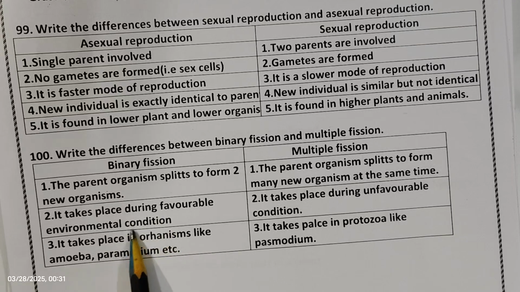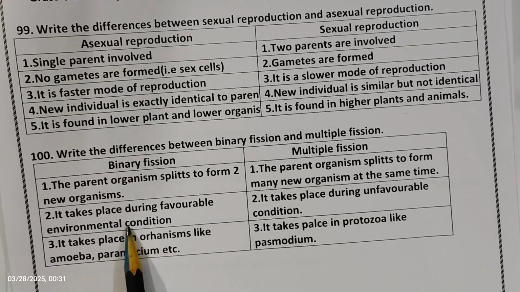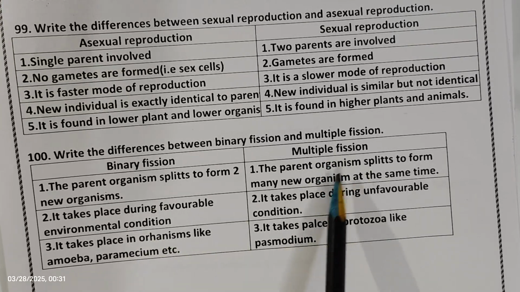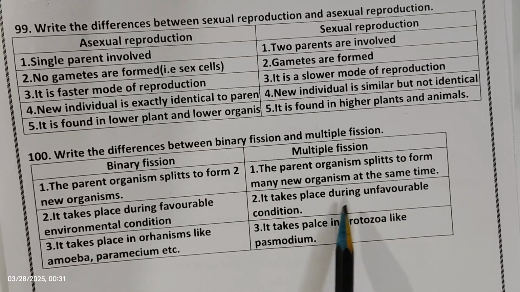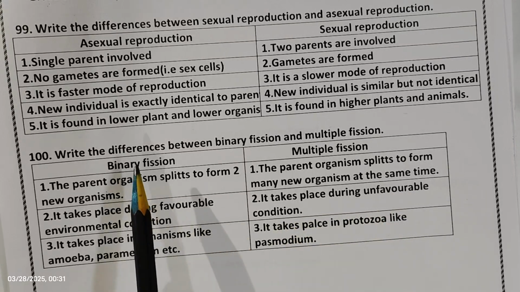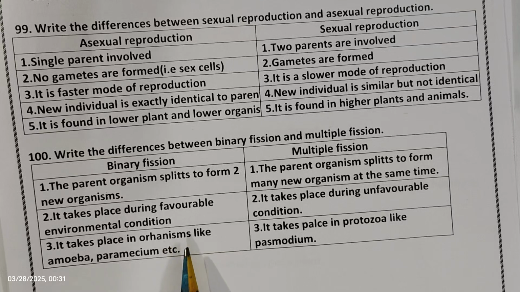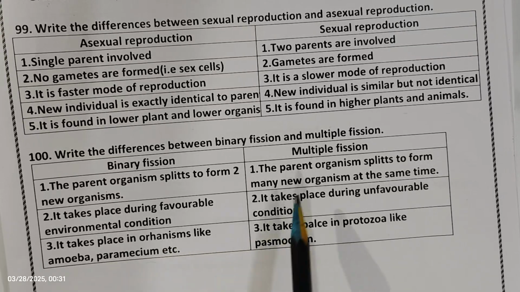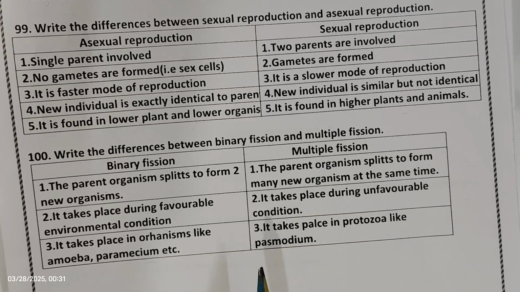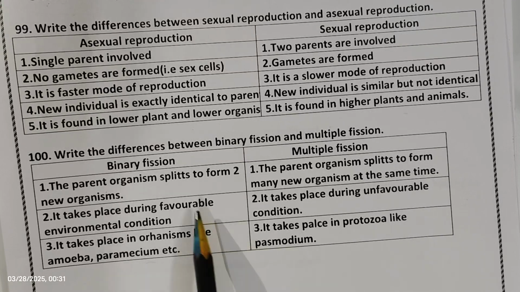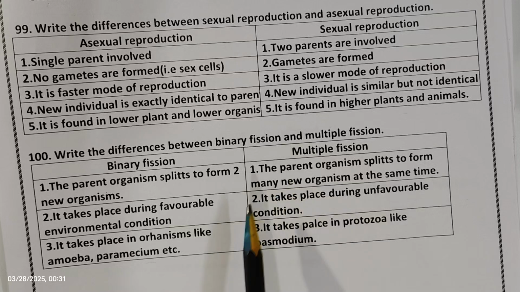Binary fission takes place during favorable conditions of environment. Multiple fission takes place during unfavorable conditions of environment. Binary fission takes place in organisms like amoeba, paramecium. Multiple fission takes place in protozoans like plasmodium. So these are the differences between binary fission and multiple fission.